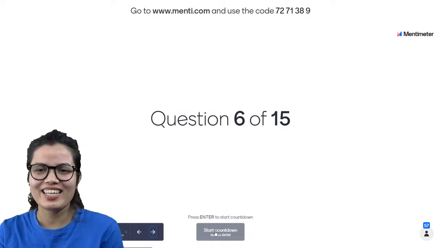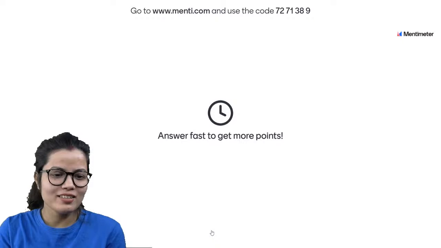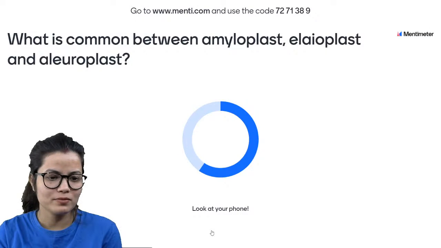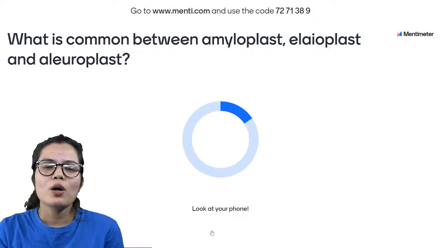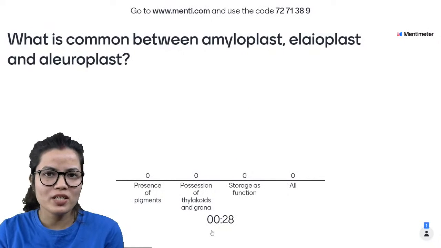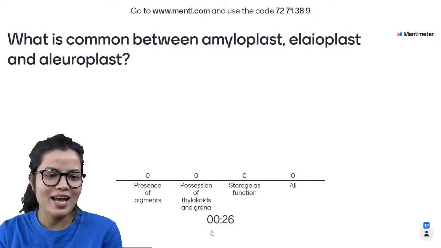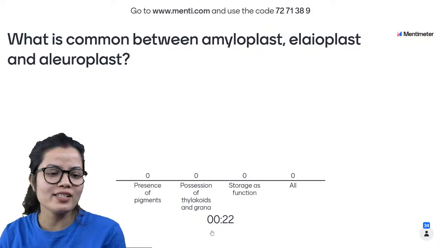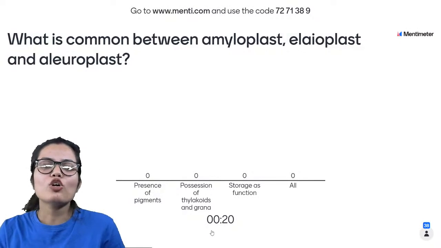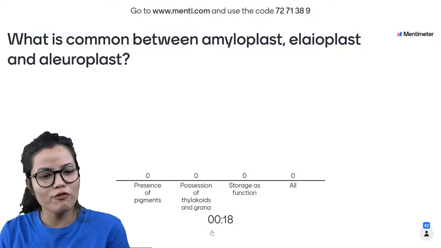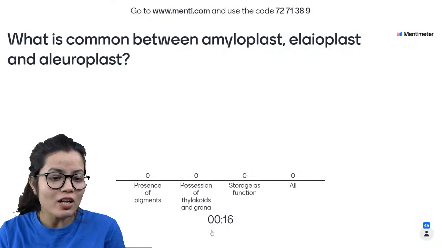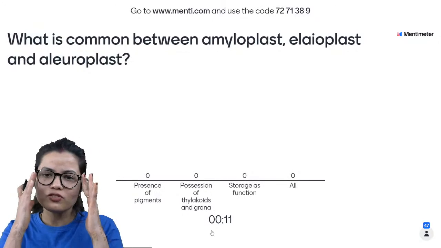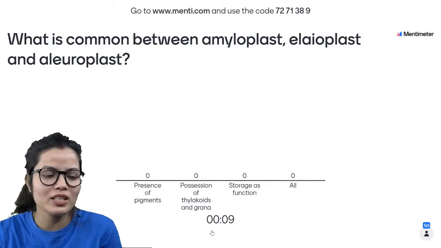Chaliye, let us see the question number 6. What is common between amyloplast, elaioplast and aleuroplast? चलिए बच्चा आप ये बता दीजिए कि amyloplast, elaioplast and aleuroplast में common क्या है? The options are: the presence of pigments, possession of thylakoids and grana, storage as function, and all of the above.